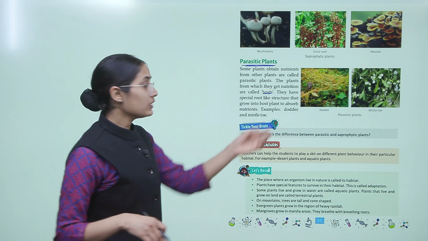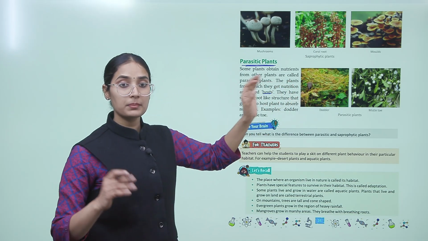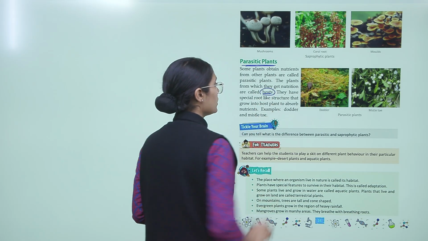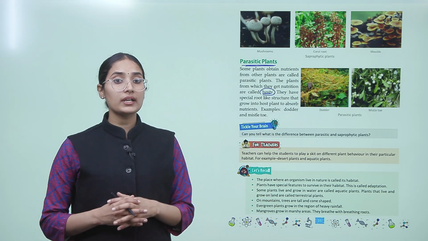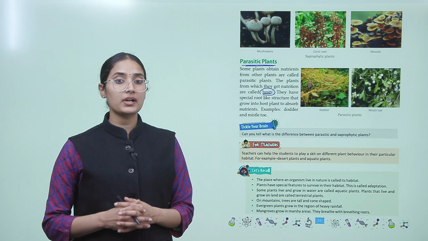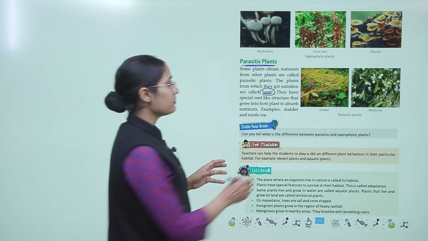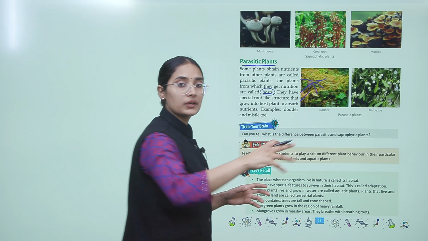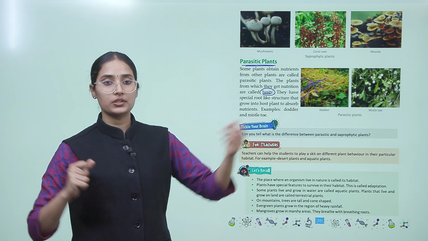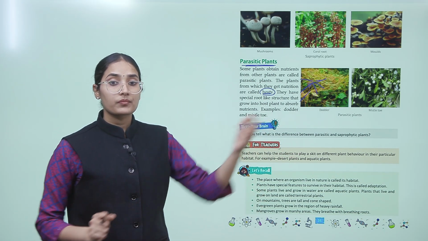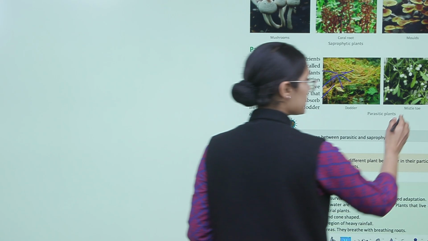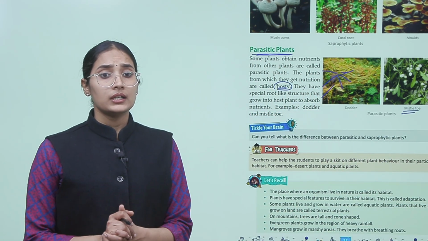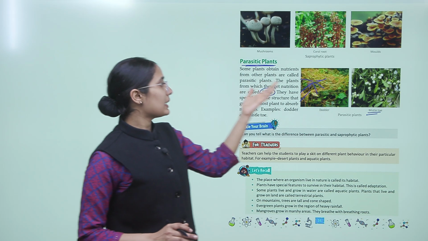They have special root-like structures that grow into the host plant to absorb nutrients, like the dodder and the mistletoe, okay. So this was all about the parasitic plants.